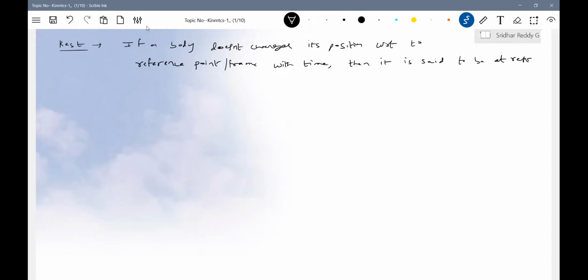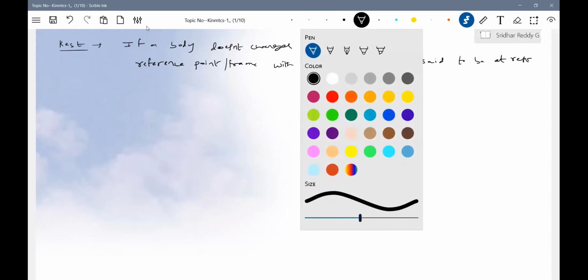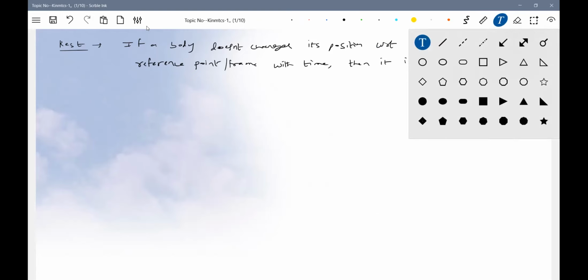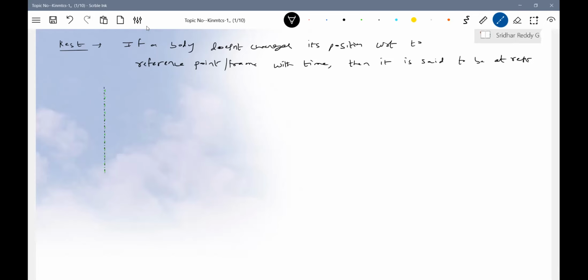So what reference will we usually take? Let me take a wall. A person is standing on the ground.